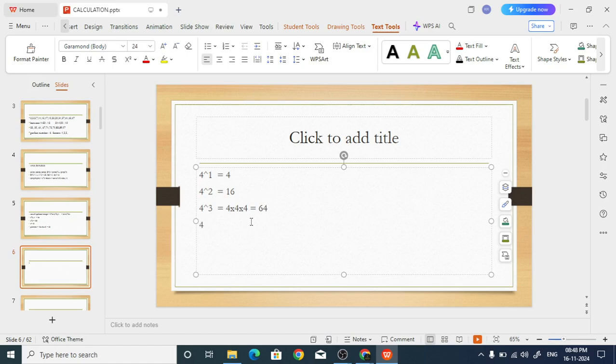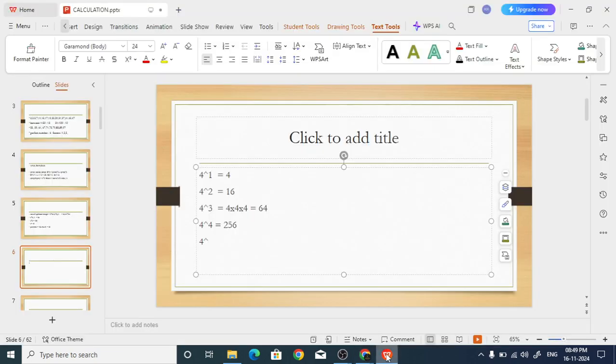Then 4 power 4 equals how much? 4 into 4 into 4 into 4. How much are you getting? 256. Okay. Now 4 power 1 ends with 4, 4 power 2 ends with 6, 4 power 3 ends with 4, 4 power 4 ends with 6. So either it ends with 4 or ends with 6. Like that it goes.